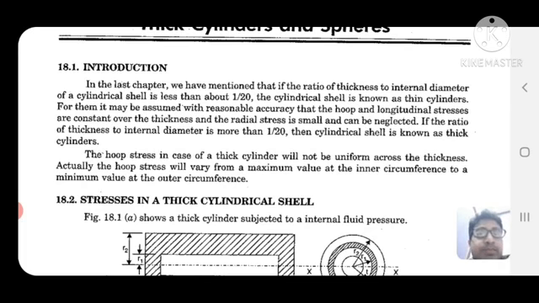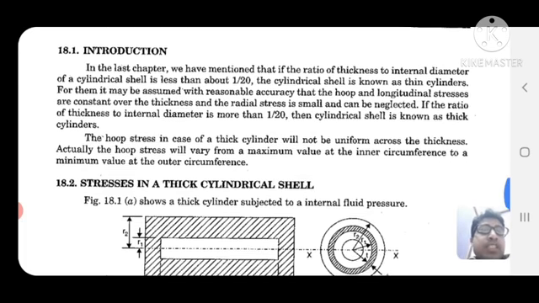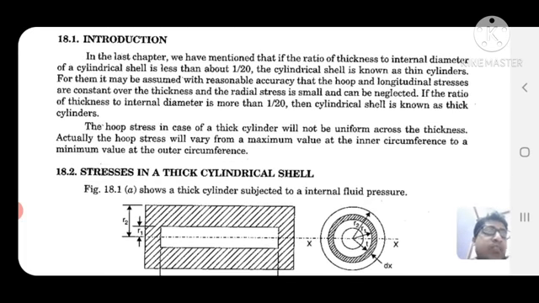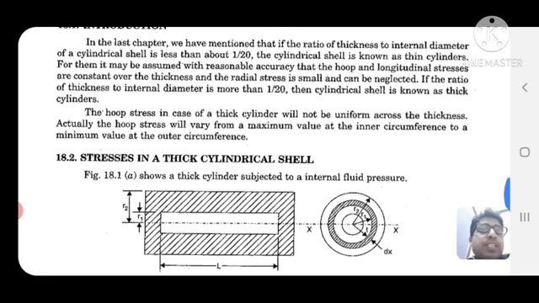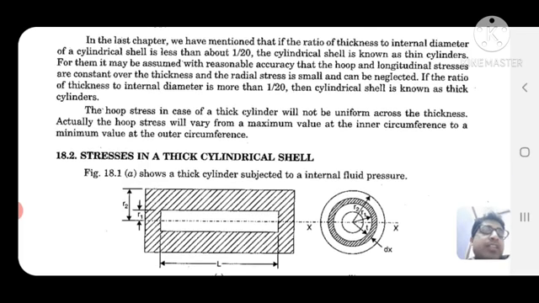For them, it may be assumed with reasonable accuracy that the hoop and longitudinal stresses are constant over the thickness, and the radial stress is small and can be neglected. If the ratio of thickness to internal diameter is more than 1 by 20, then the cylindrical shell is known as a thick cylinder.